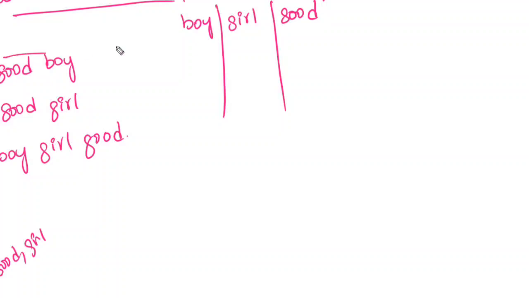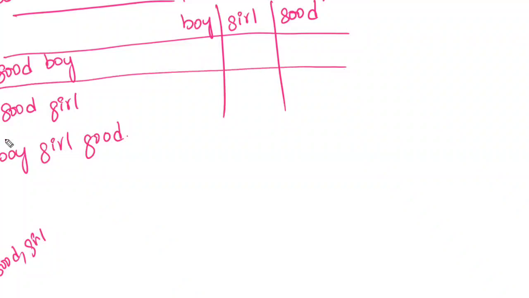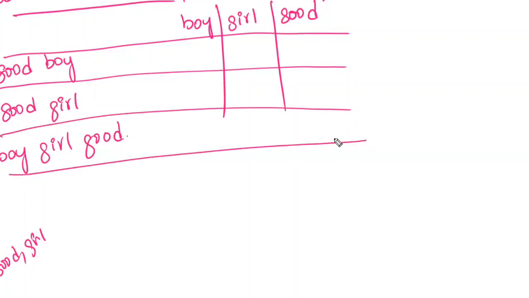Now, how many boy words are there in the first sentence, the second sentence, and the third sentence? Count each of them.